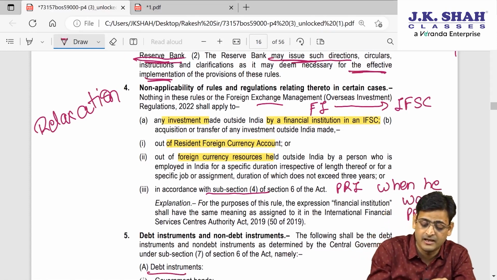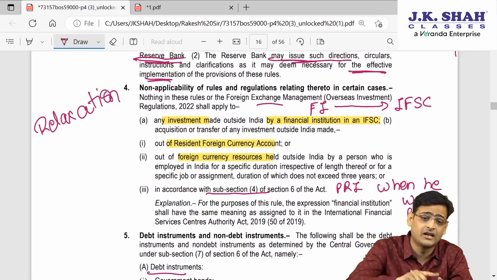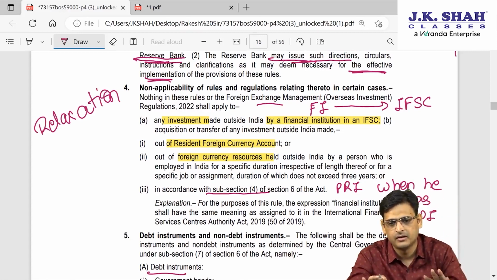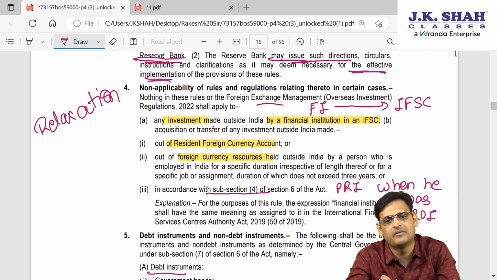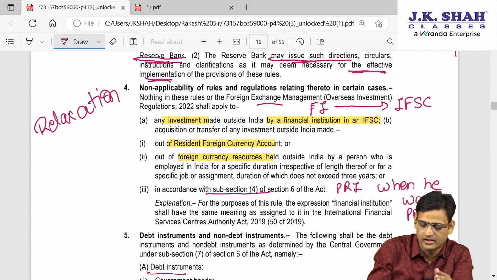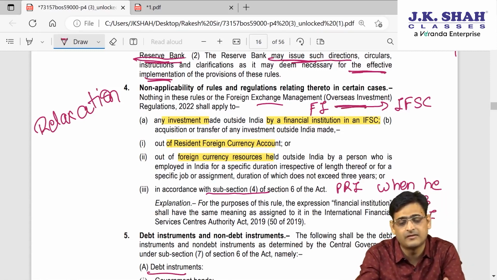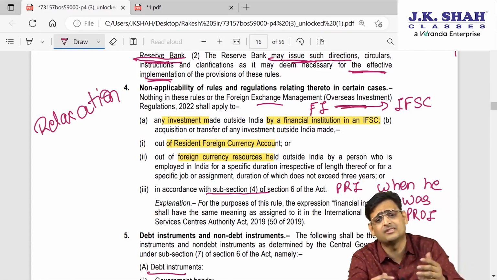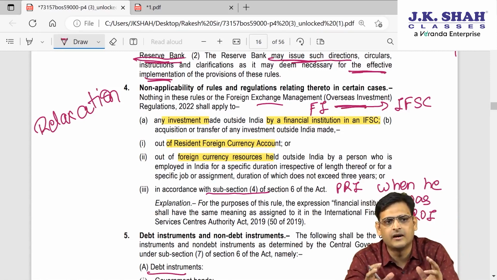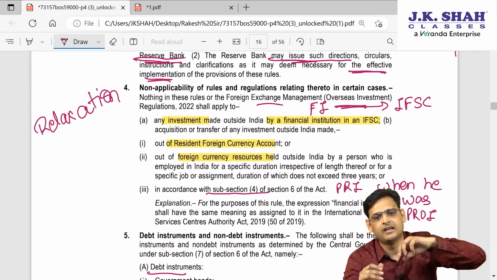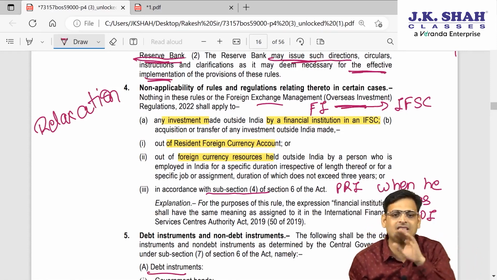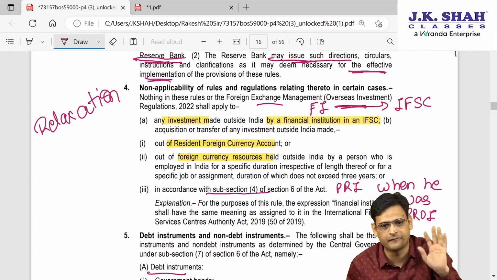Second, when you are making an investment out of RFC, then also these rules will not be applicable. The rules which we are going to learn for overseas direct investment or overseas investment will not be applicable when the investment is made out of RFC, because RFC is a fund where the government has given relaxation. If you are making an investment out of an RFC account, you can do it freely.